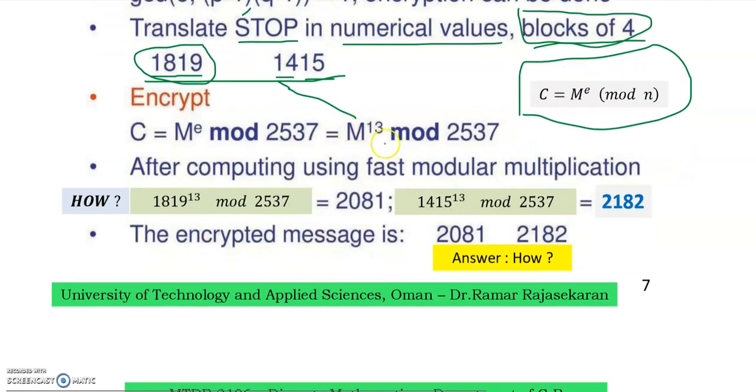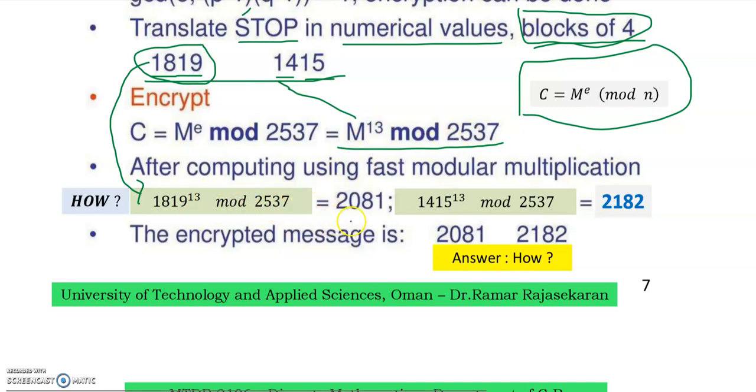For this calculation, I am using the modular exponentiation, which is explained in the previous video. Now what is the first value? 1819. I apply this rule, so M is now 1819 first. So 1819 power 13 modulo 2537, I have to calculate.